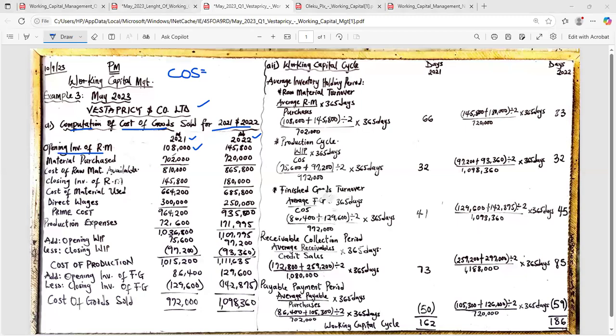Are we on the same page? Thank you. All right. So we have 108,000. Let's look to 2022. Let's look for opening stock of 2022.